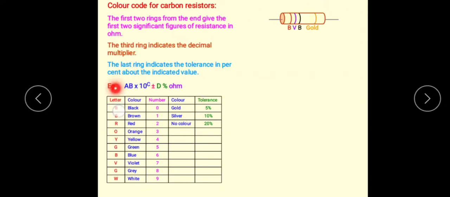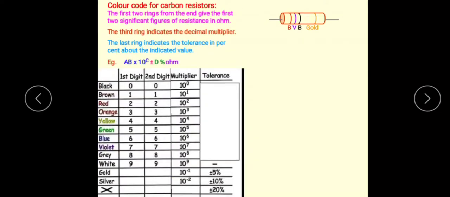The first two rings in the resistor show the significant figures of the resistance. First, you need to keep this in mind. The value of resistance can be calculated using the color code of the resistor. I am explaining with an example now. In the table, the first column gives the colors: black, brown, red, orange, yellow, green, blue, violet.